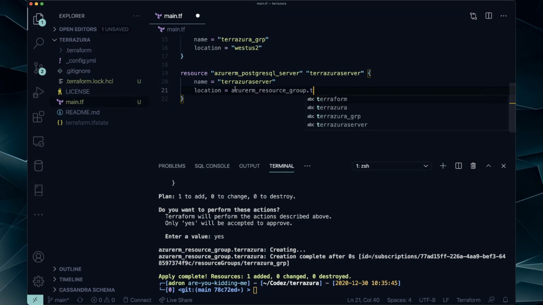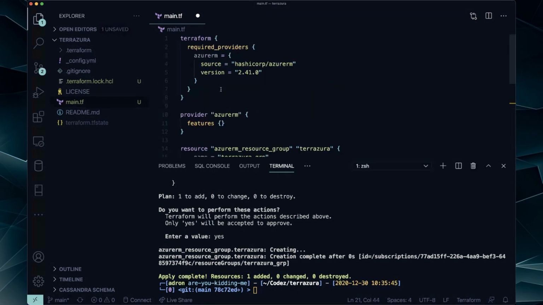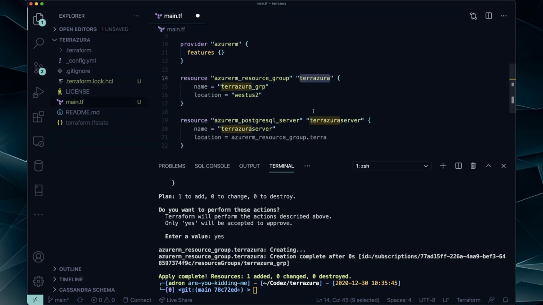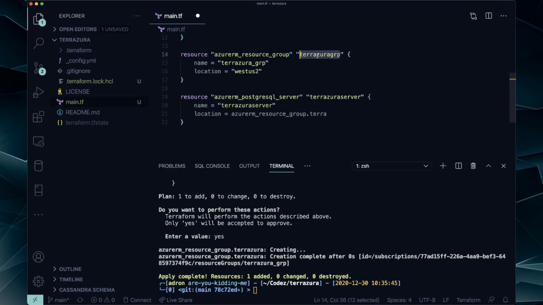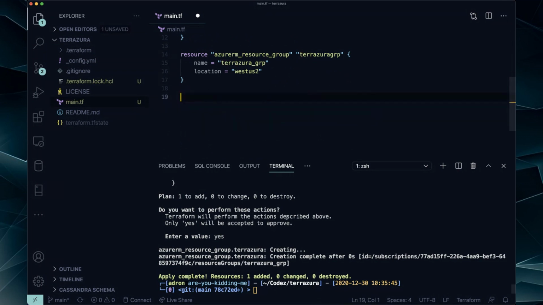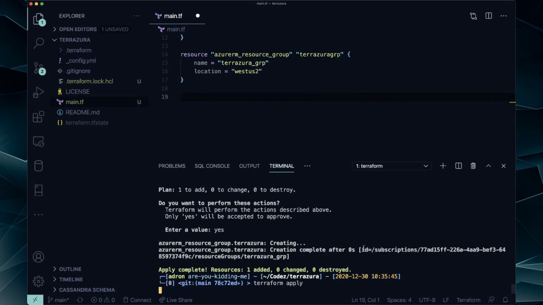What did I call it? I think just Terrazura. Oh, let's call it group here, like that. Actually, that's a change. So let's do terraform apply. Should delete that one, create a new one.